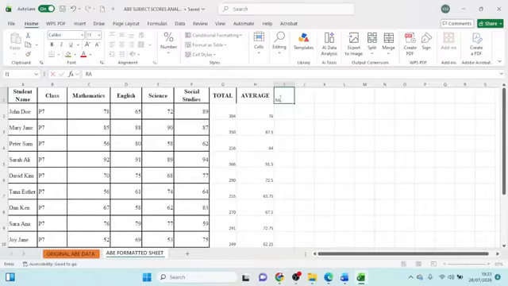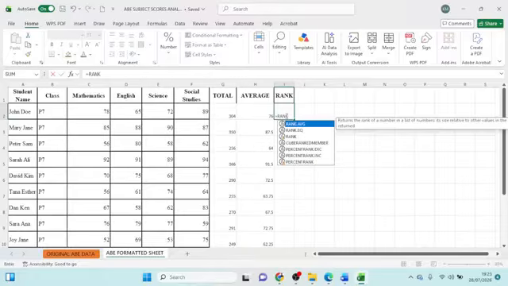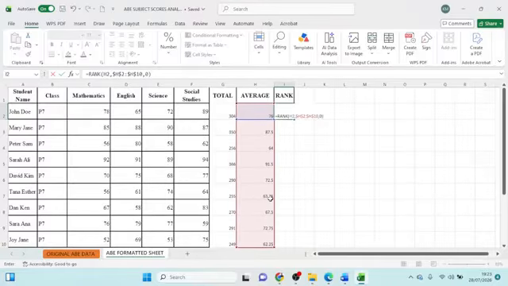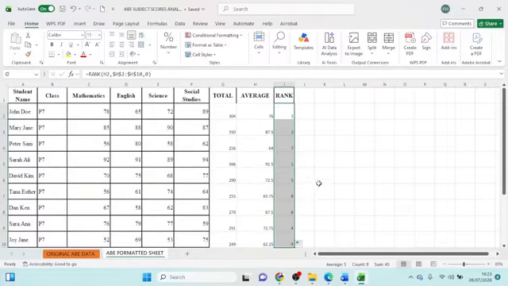And lastly, I can even spot a strong and weak learner through ranking them. Equals RANK, open brackets. Total is here. I'm going to rank using total, H2, comma, I repeat H2, but this time around I lock it, $H$2. Rank stops at H10, so $H$10, comma, 0, close the bracket and hit enter. Now you see, even rank is enabling me spot strong and weak learners.